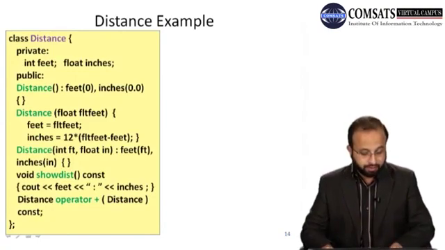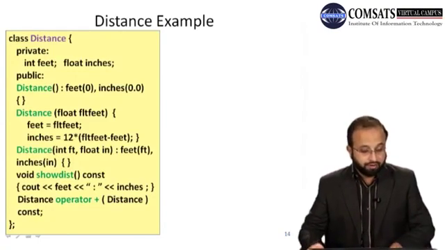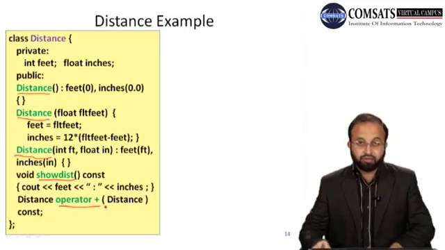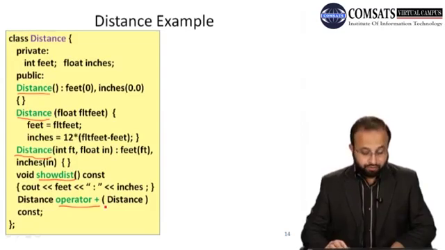So this is a distance example. इसमें हमारे पास distance की class है, that is we already know this class. So we have a default constructor with one argument, and this is a constructor with two arguments, and show dist function, and one member function that is operator plus. So एक operator जो plus का operator है उसका overloaded function भी हमने इस class में लिख दिया है.